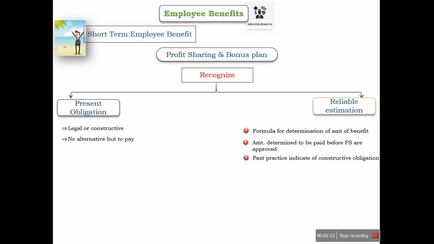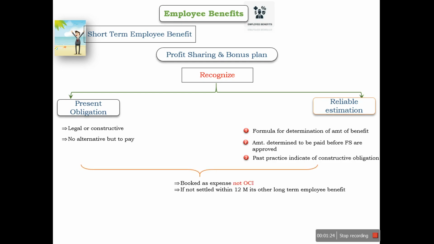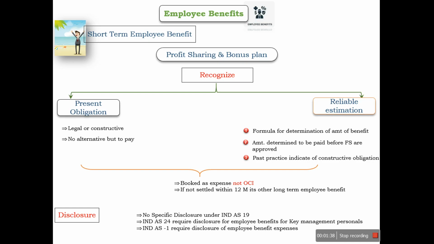So in that case, we can define that it is a present obligation, and if both conditions are satisfied, that it is a present obligation and a reliable estimation can be made, we need to book it in the profit and loss account, not in OCI. And if it is not settled within a period of 12 months, we need to reclassify it as a long-term employee benefit. If we talk about the disclosures, there is no specific disclosure for short-term employee benefits under IND AS 19, but IND AS 24 requires disclosure of employee benefits for key management personnel, and IND AS 1 requires disclosure of employee benefit expenses.